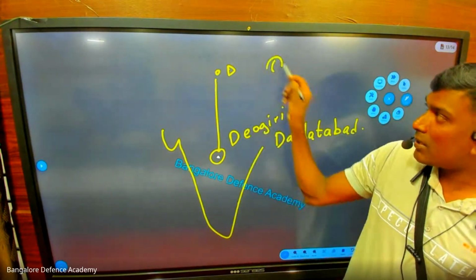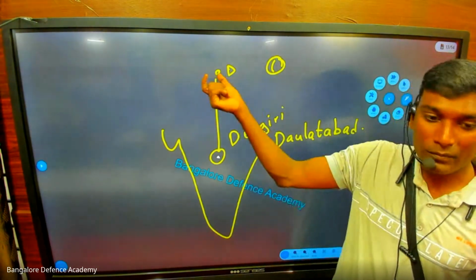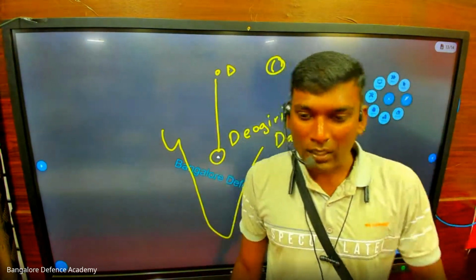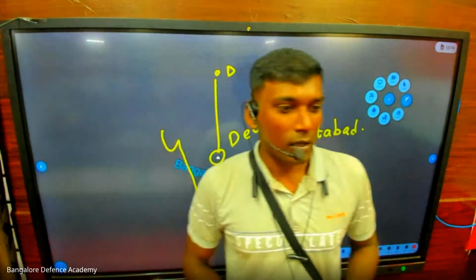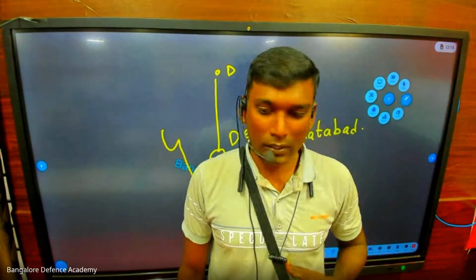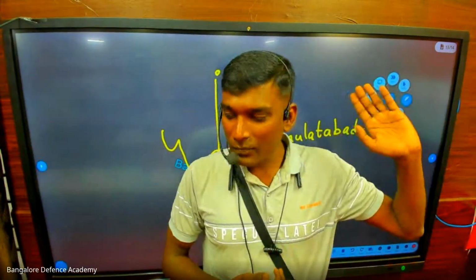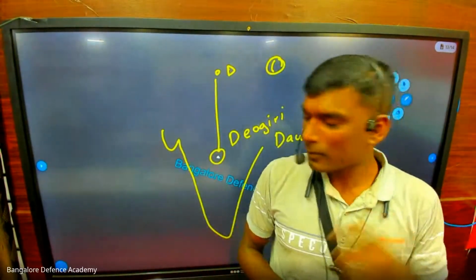So the first mistake Muhammad bin Tughlaq is doing is shifting the capital from Delhi to Devgiri. Now imagine we are all in Bangalore. Imagine the Karnataka Chief Minister comes and says that we are shifting the capital from Bangalore to Mysore, so everyone take your bag and start walking. Will you be interested? No.